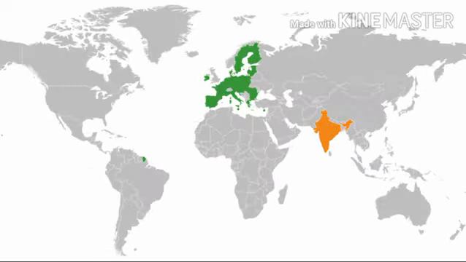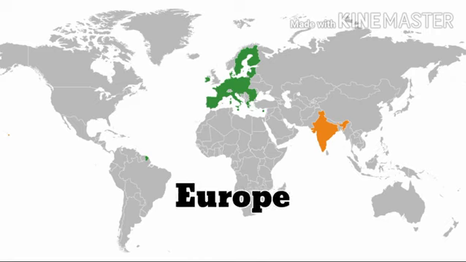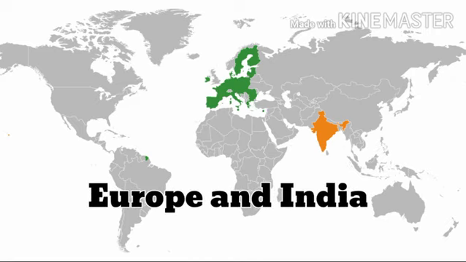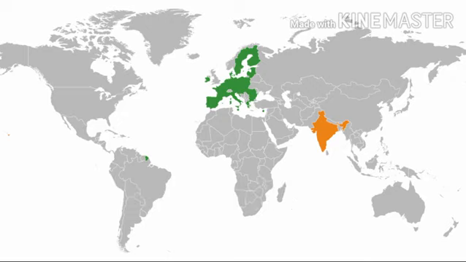Today, we are going to continue with our chapter number 2, that is Europe and India. In our previous lecture, we have already started this lesson and we have completed a few points, that is period of Renaissance, religious reform movement, geographical discoveries. So students, this chapter covers the events that had taken place in Europe during the 13th to 18th century.